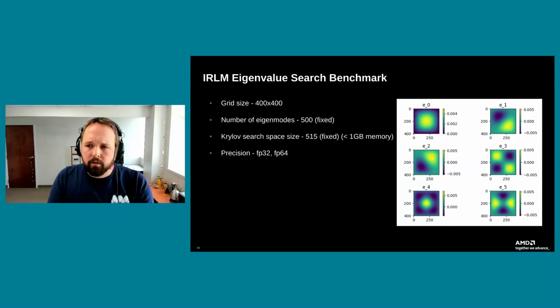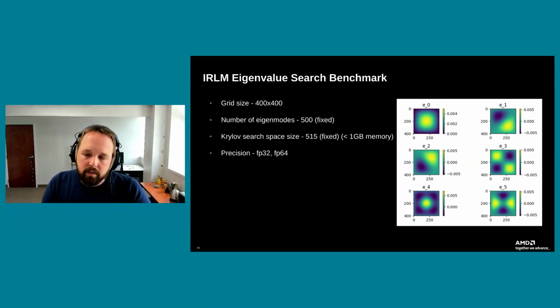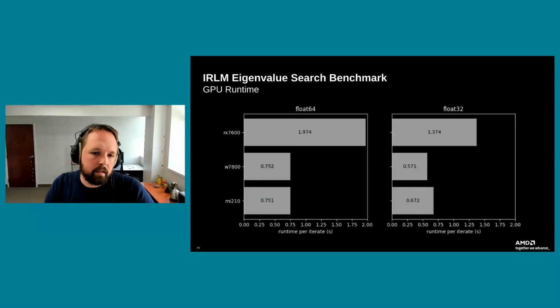We will look at FP32 and FP64 with the caveat that the implicitly restarted Lanczos method is quite sensitive to round-off errors, and we actually don't get great convergence with FP32. So in practice, we don't really care about FP32, but I figured since we can just do those compute patterns, you'd be interested in seeing that.